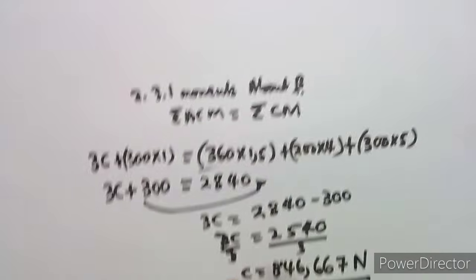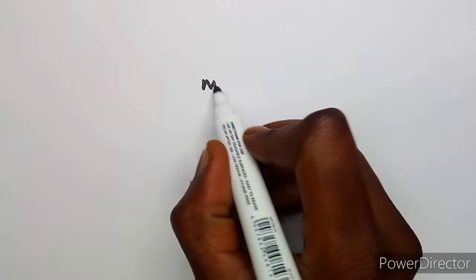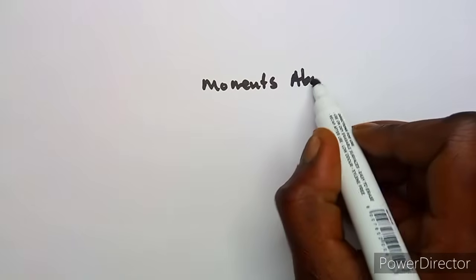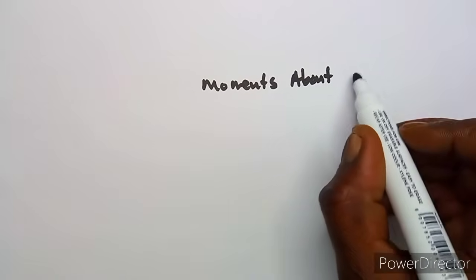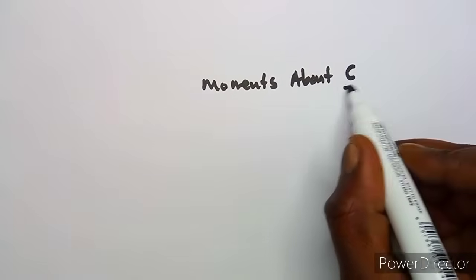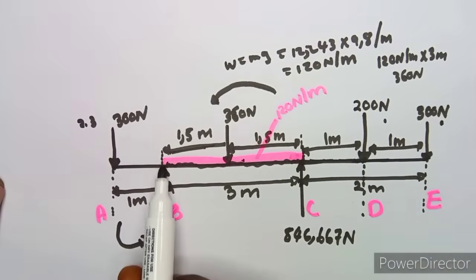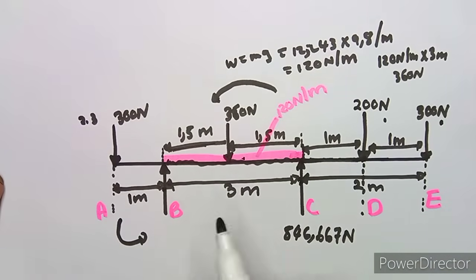So now we worked with the moments about B according to our diagram. What if we work on the other side, which means we can obtain another one? So we are going to take moments this time about C. All right, so taking moments about C. Now if we are to cross check B moving to C, it is going to move this direction.